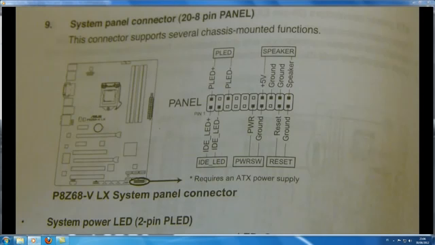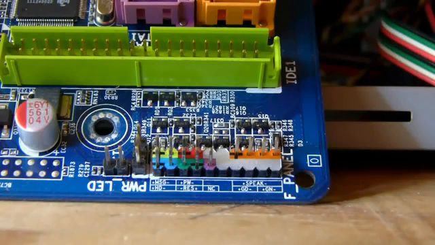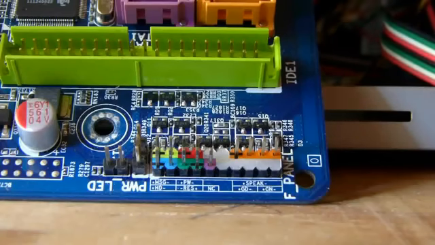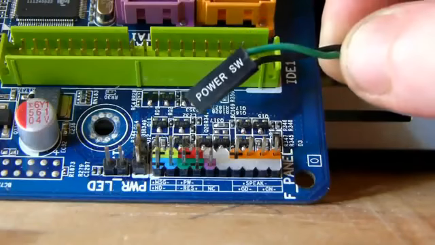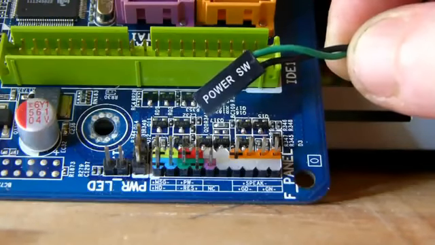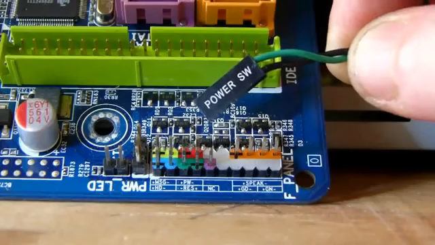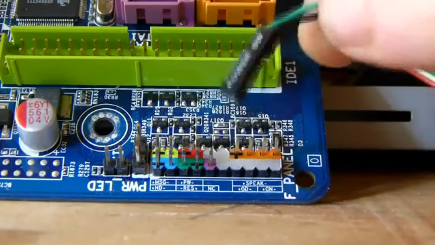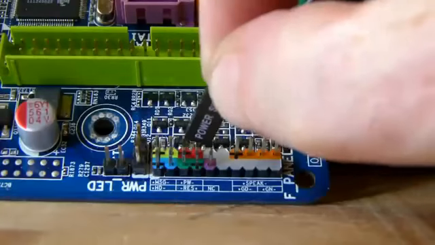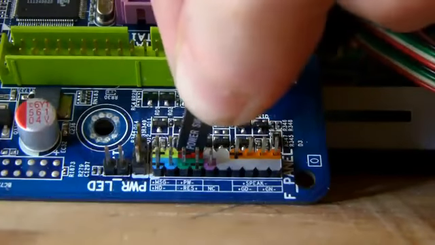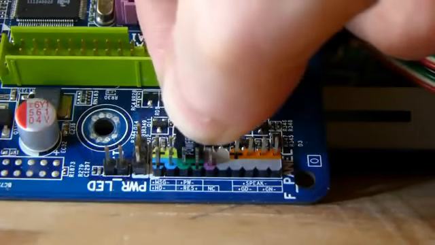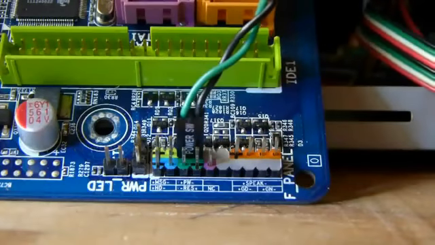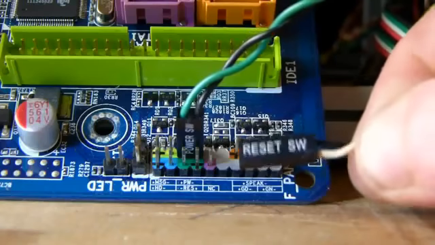Now let's connect some of these front panel cables. On this motherboard they are color coded, and this would be explained in your user guide. And the first one is the power switch on the front of your desktop tower unit. So this is the cable that goes from the power switch that's on the front of your computer, and it is connected to your motherboard via this connection here. So that's how it plugs in there. So as explained in the user guide, there's a positive and a negative side, and in this case the green one is the positive. So it goes into the positive side and the negative is the black.